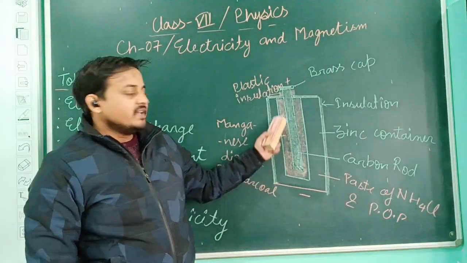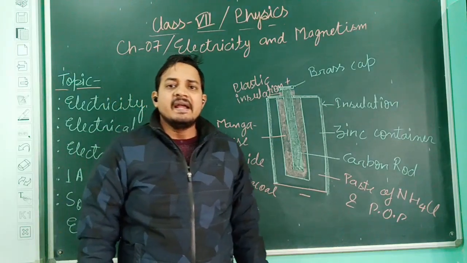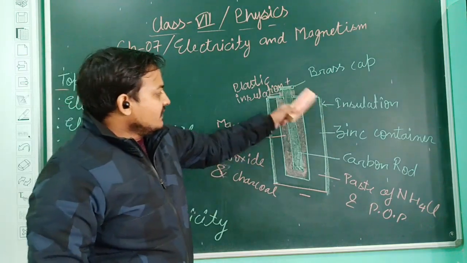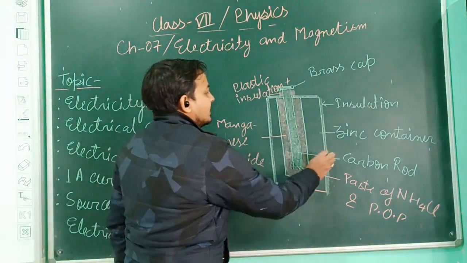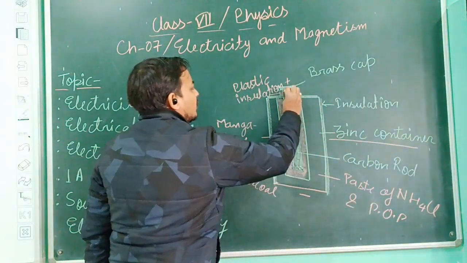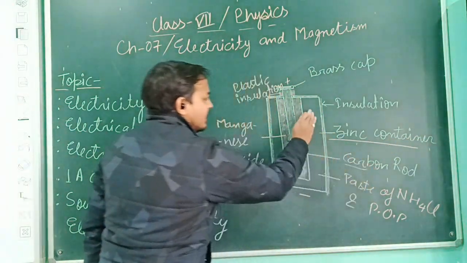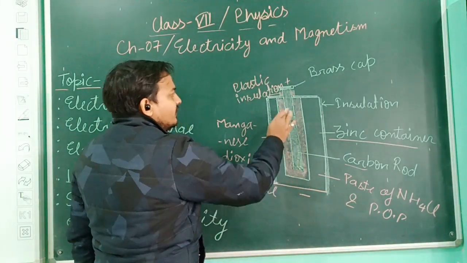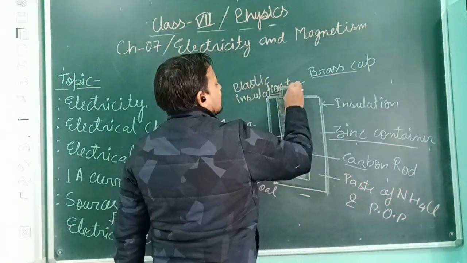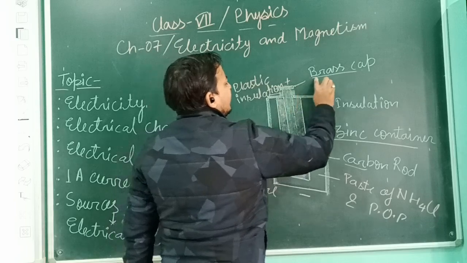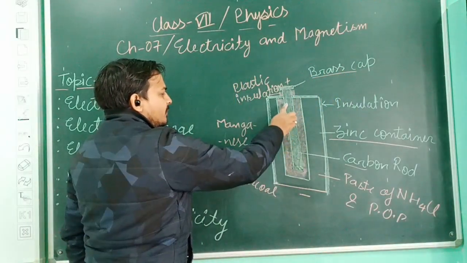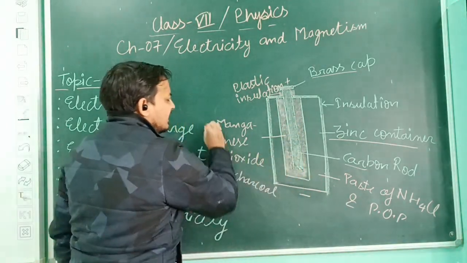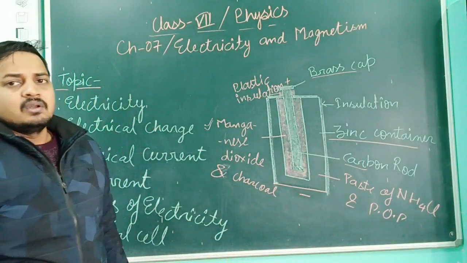Now we are going to discuss the first primary cell, that is the simple dry cell. Now see how the construction of the dry cell has been made. Inside, the outer container is a zinc container, in which we place a carbon rod. The cap of this simple dry cell is made of brass, and the substance just outside the carbon rod is manganese dioxide and charcoal.